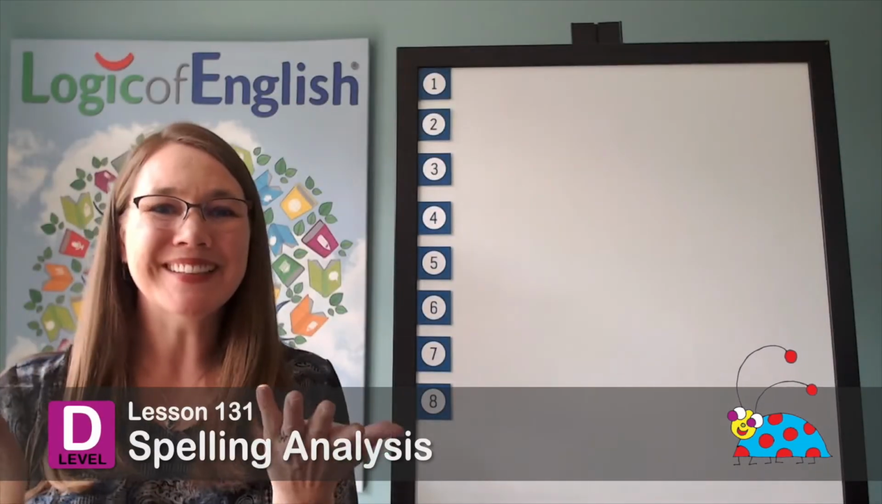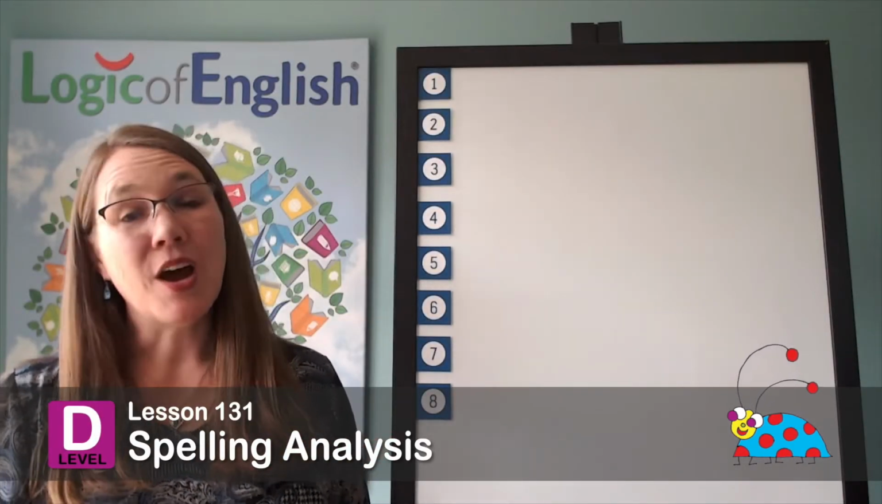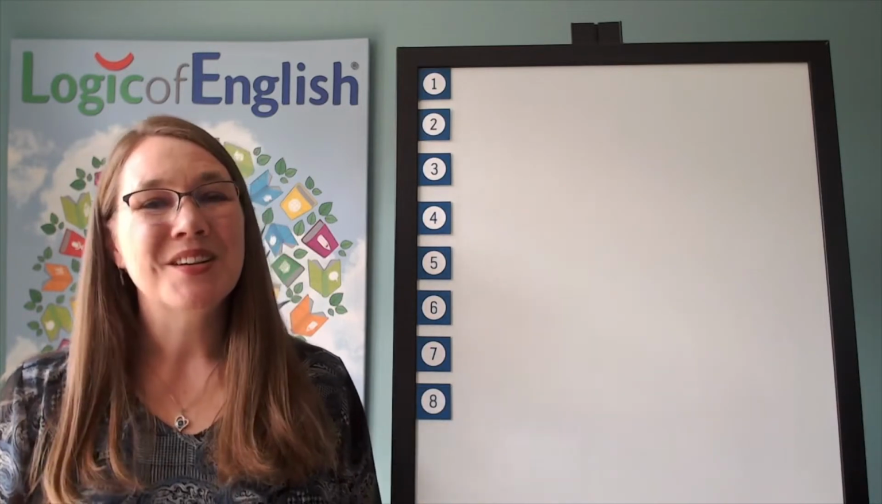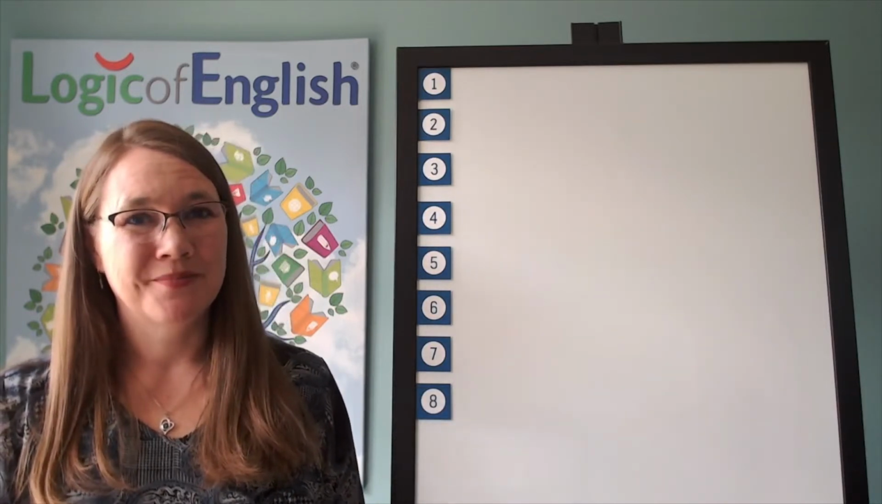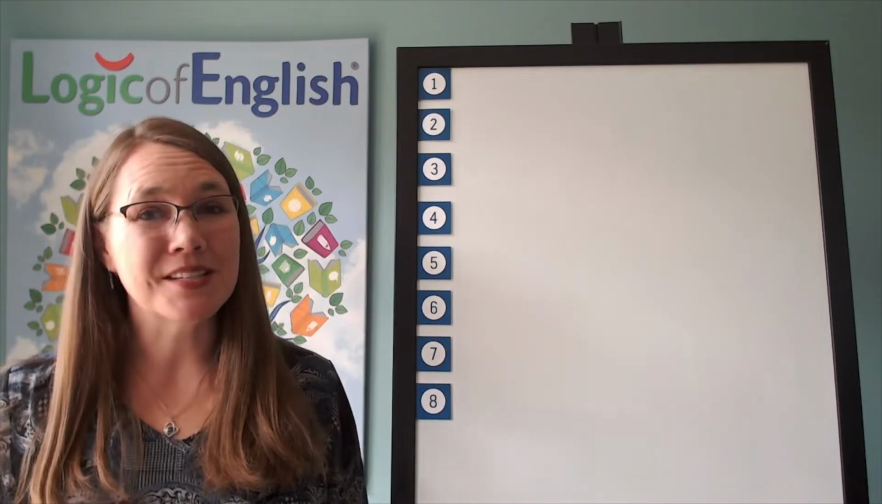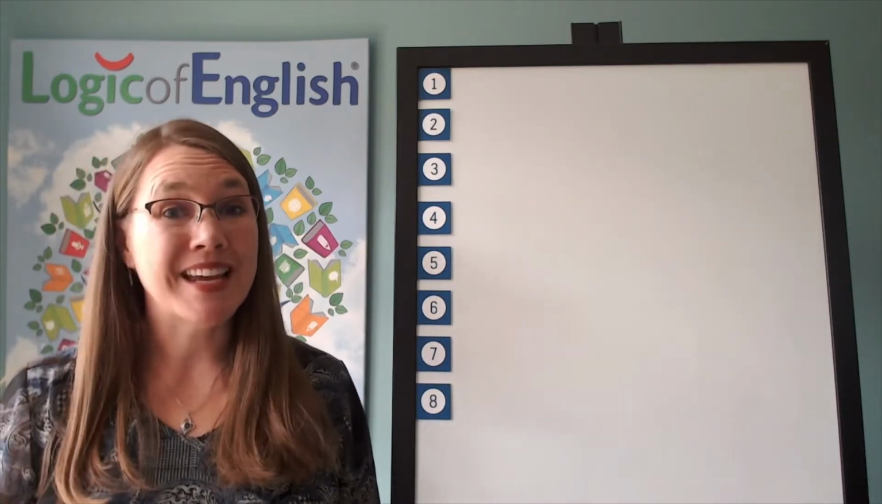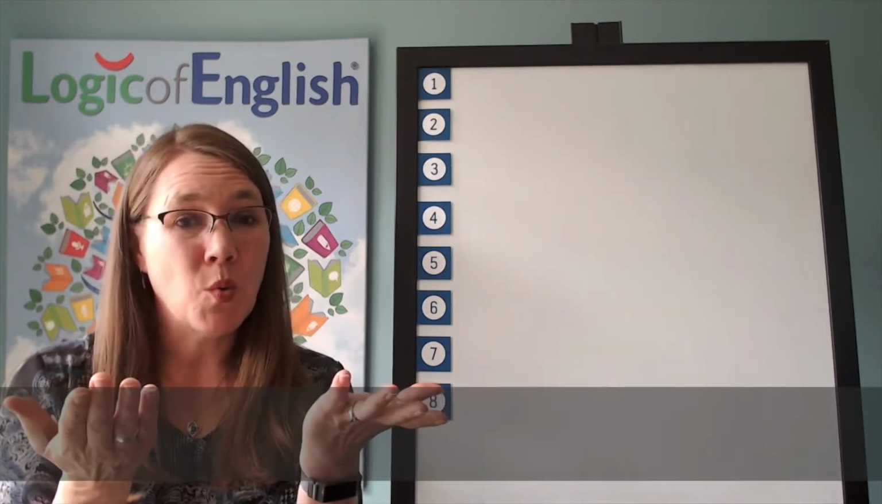It's time for spelling analysis. You ready? All right, the first word is somewhere. Would you like to go somewhere? Go ahead and say somewhere. How many syllables in somewhere? Two. We will say to spell somewhere.